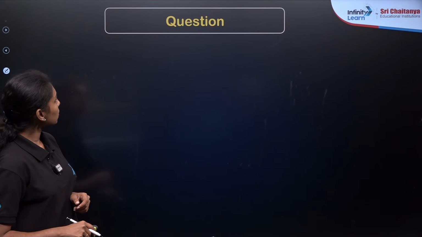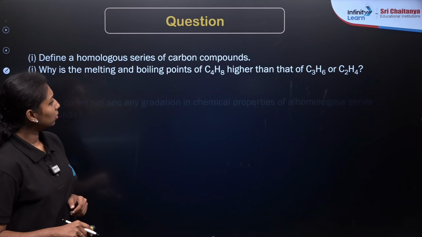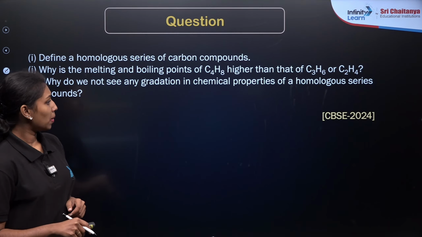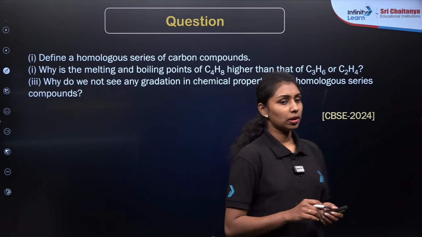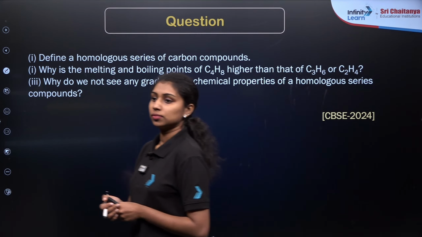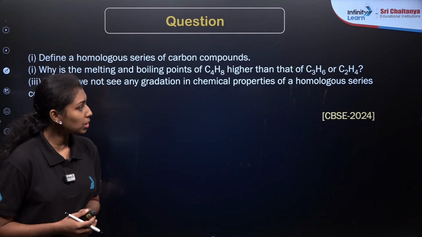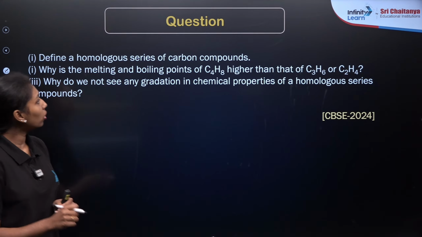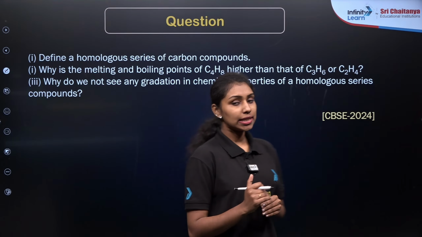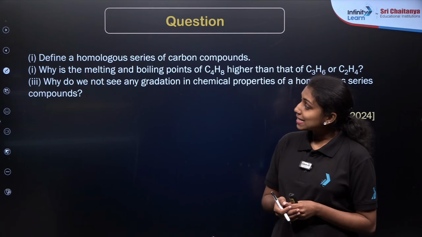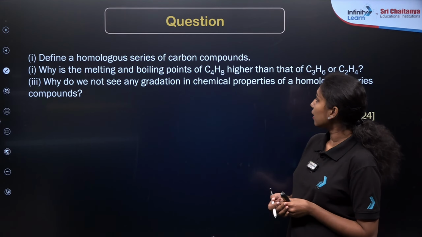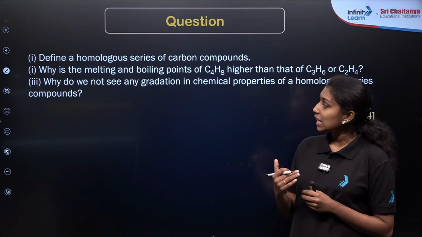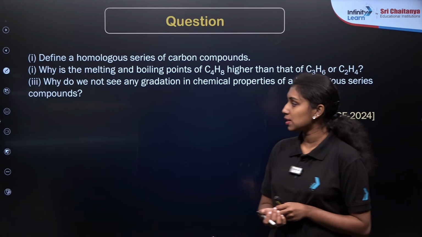Now we are moving to the next question. So this is the latest question from the CBSE 2024. Three sub-questions are given here. Define a homologous series of carbon compounds. The second question is: why are the melting and boiling points of C4H8 higher than that of C3H6 and C2H4? Then, why do we not see any gradation in chemical properties of homologous series compounds?